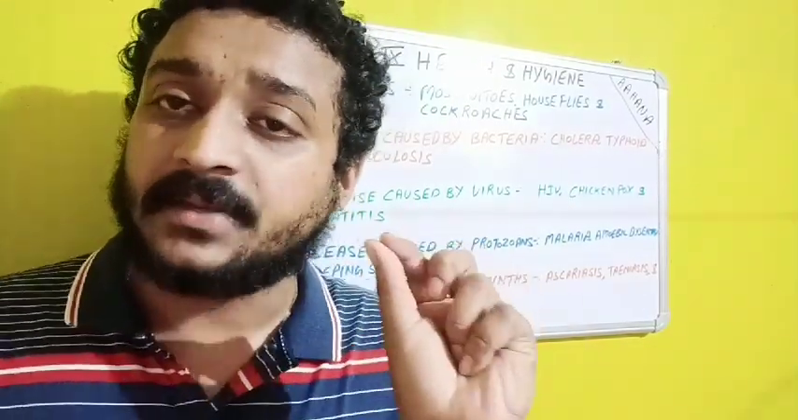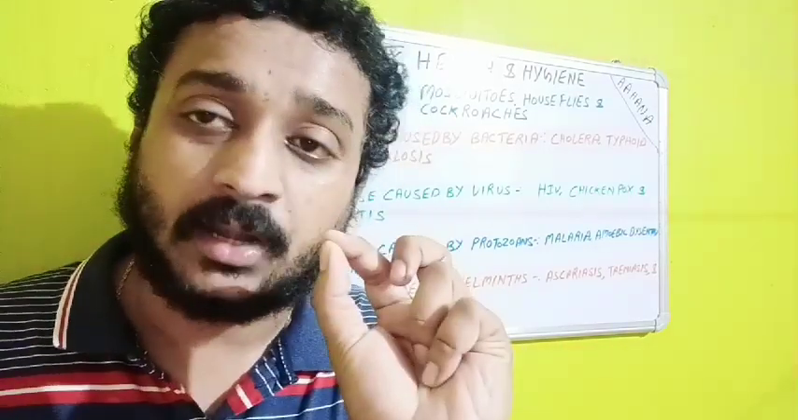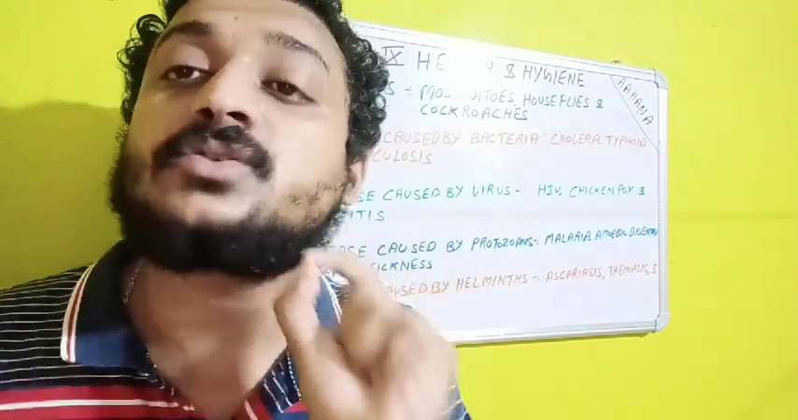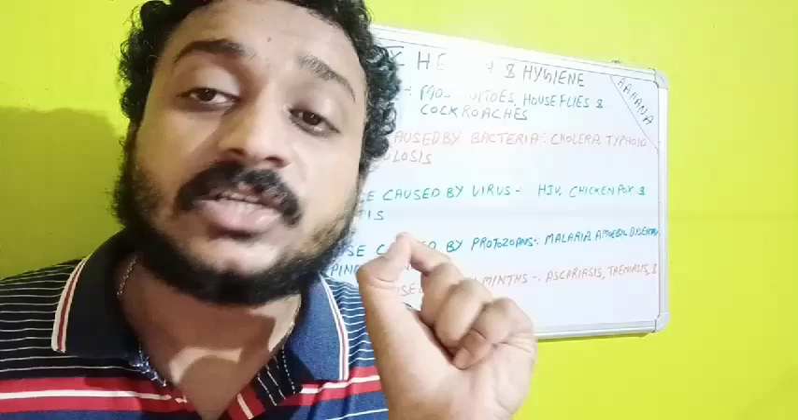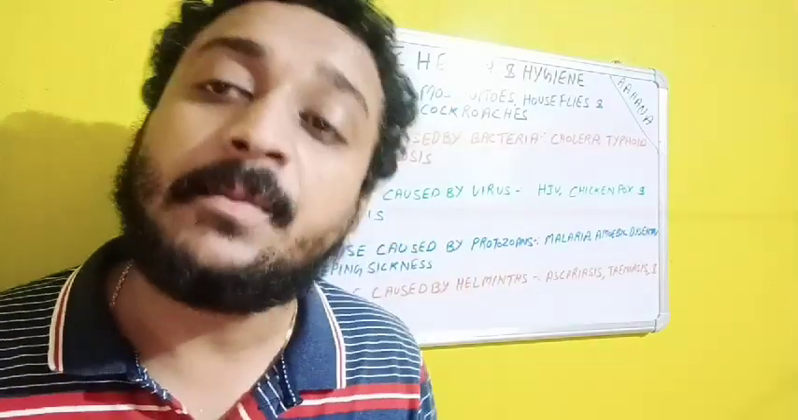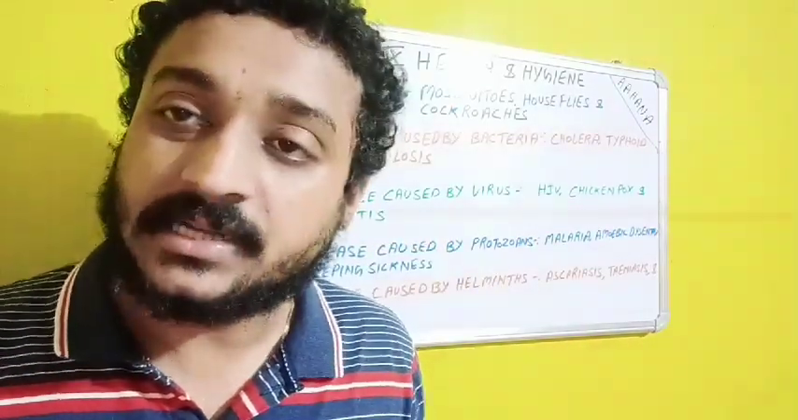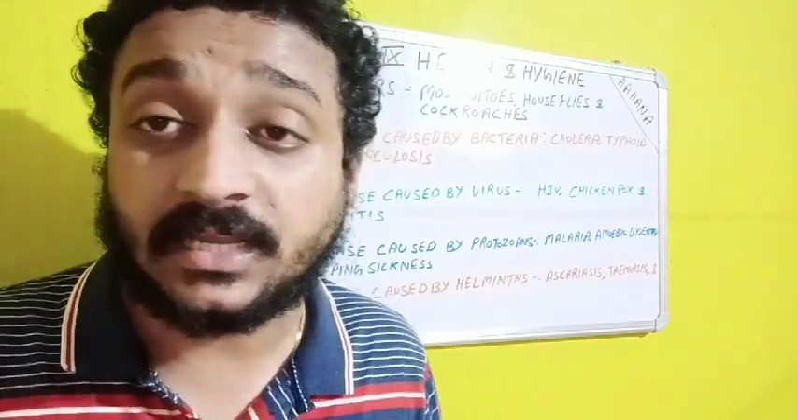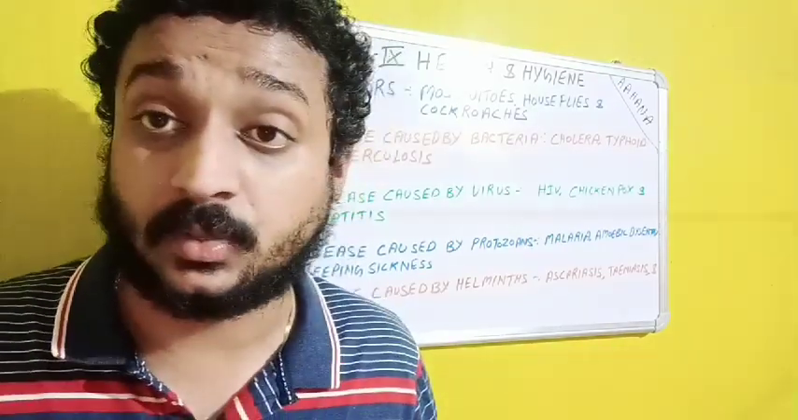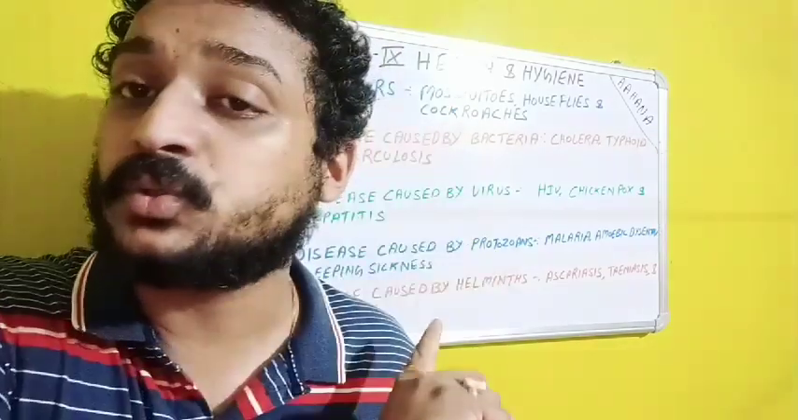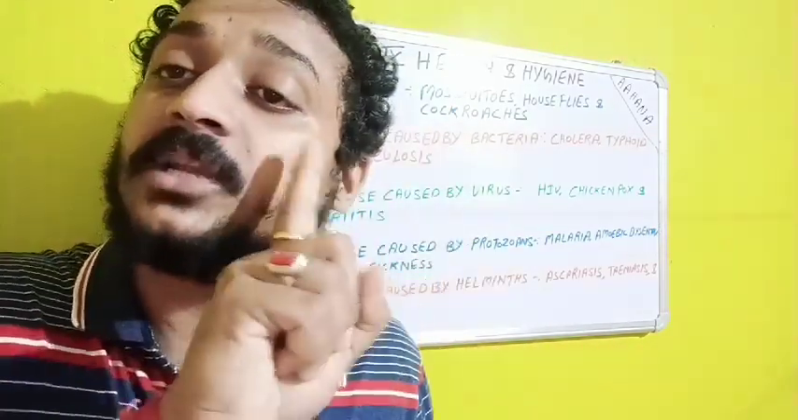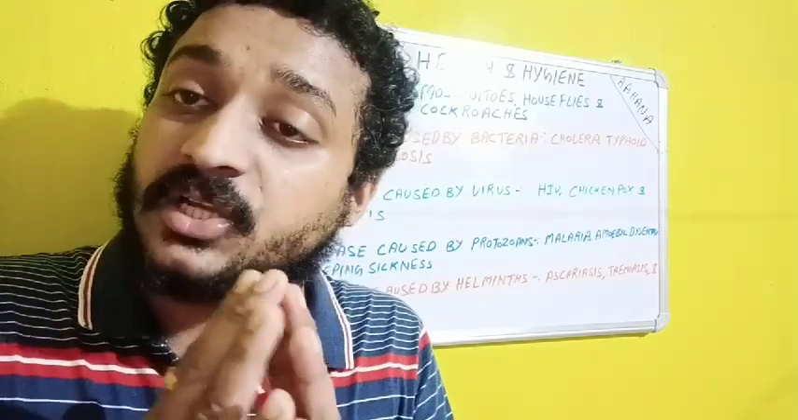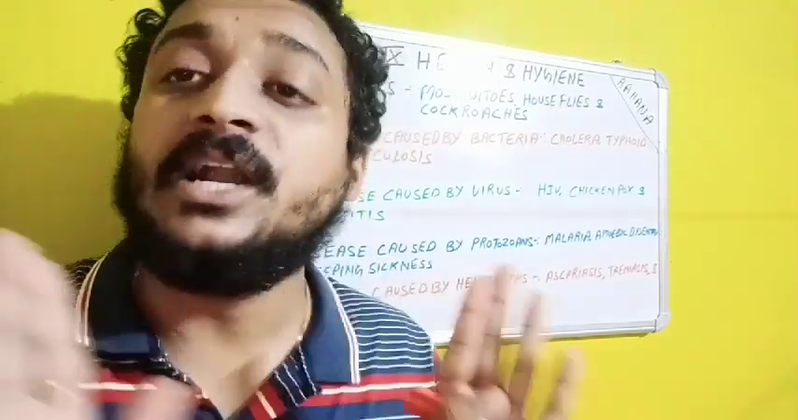So what happens, Entamoeba histolytica is a protozoan, but sometimes it is sharing a very close relation with the amoeba itself. So sometimes the students are facing confusion about whether it is a bacteria or a protozoan. So don't be confused, it's a protozoan. Entamoeba histolytica, though it is sharing a very close relation with amoeba, is completely different from amoeba.